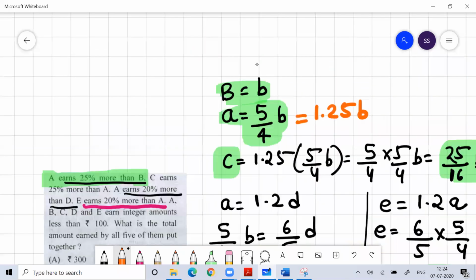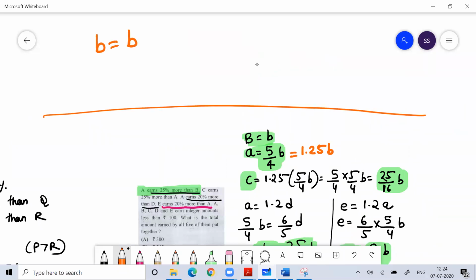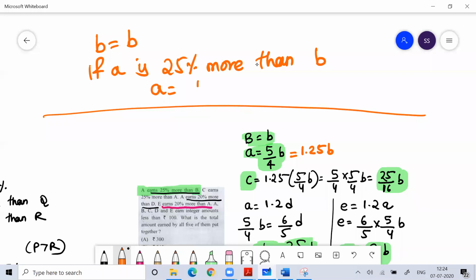See, you have to save your time in the exam. If you don't save your time in the exam, it becomes very difficult. Let B be B. If A is 25% more than B, then what is the value of A?